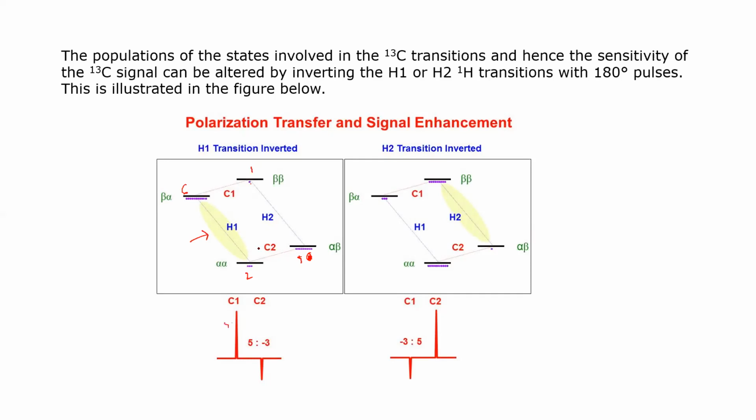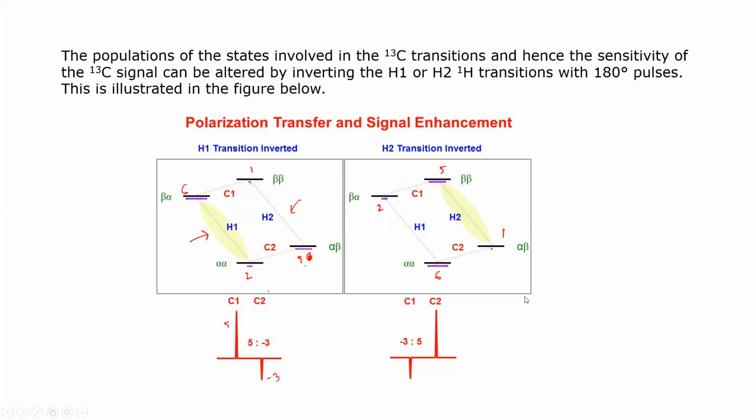Now, if you look at the situation for C2, what is happening here? This is 5, this is 3, just reversed, right? So that's why it is minus 3. So 2 minus 5, minus 3. So it is changing the phase. And if you do the opposite, if you apply the 180-degree pulse to H2, it will be the similar thing, just the opposite. If you count, it will be the same. It is 6, this is 2. Now you are changing H2, so this is becoming 5, this is 1. And if you calculate, this is the situation.